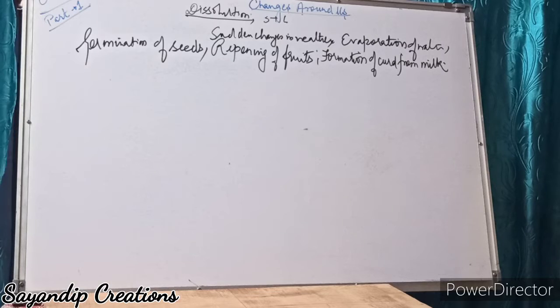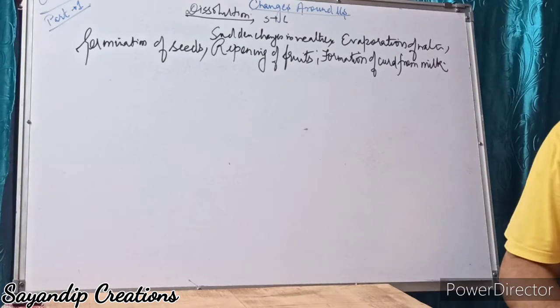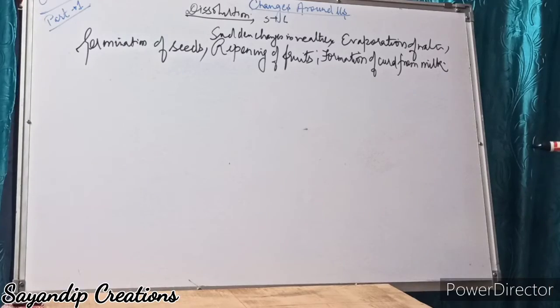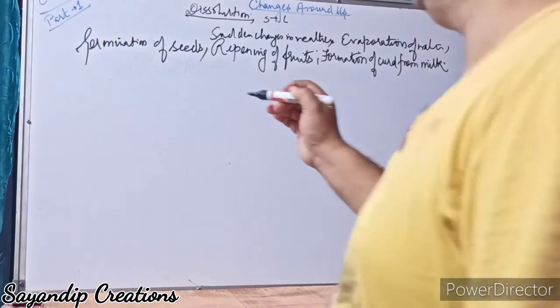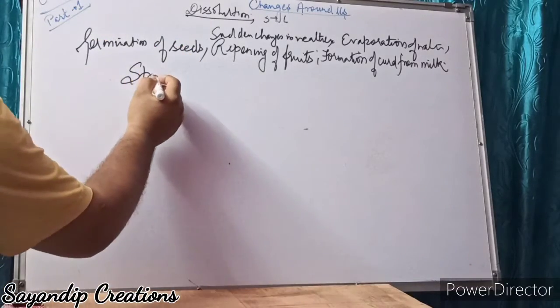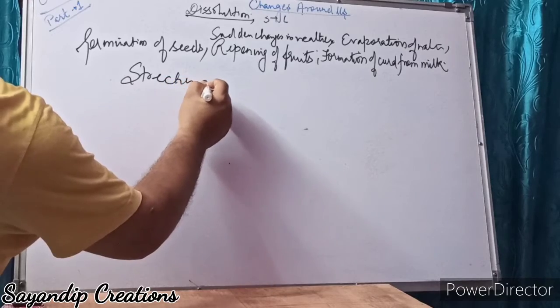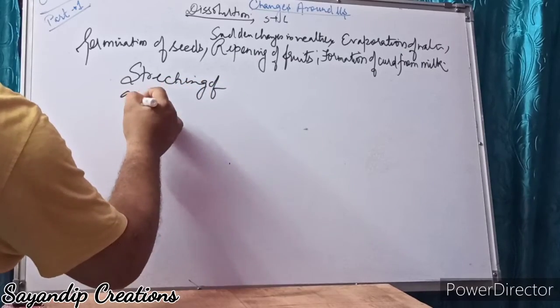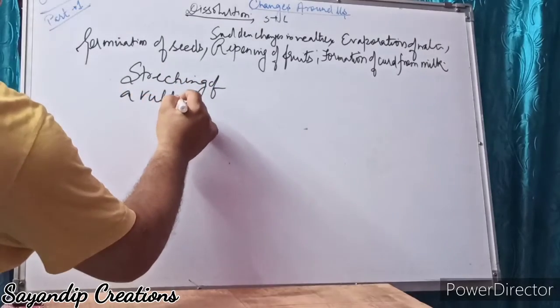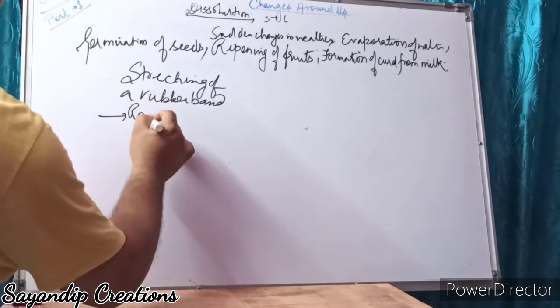Now there are some real changes in your life. If you see page number 79, you can see, like when you stretch a rubber band, stretching of a rubber band. This is a reversible change.